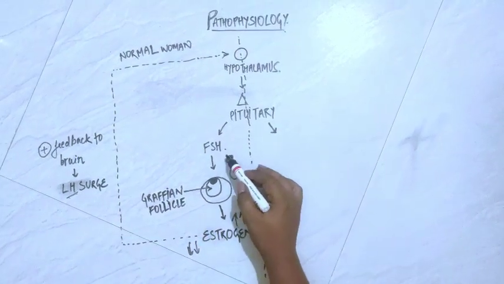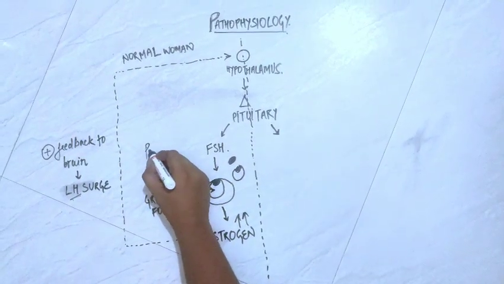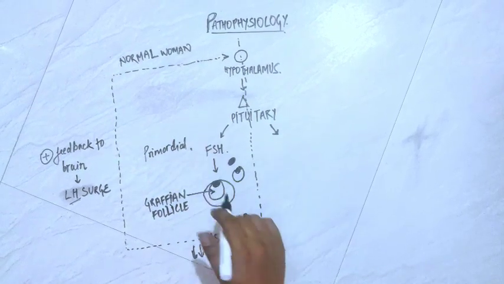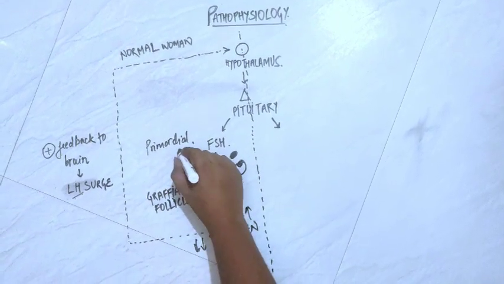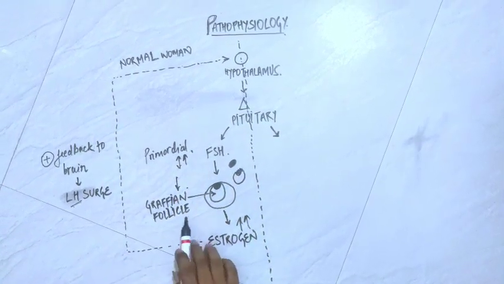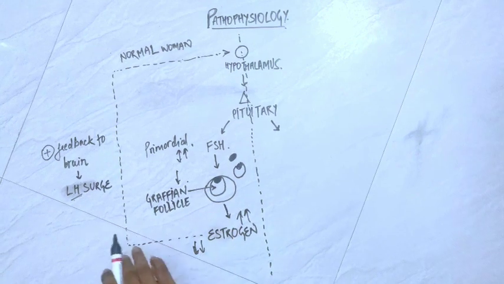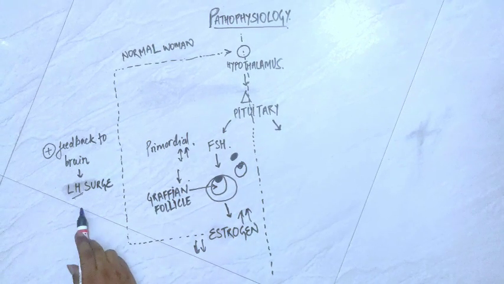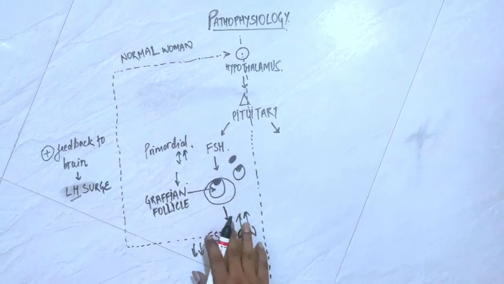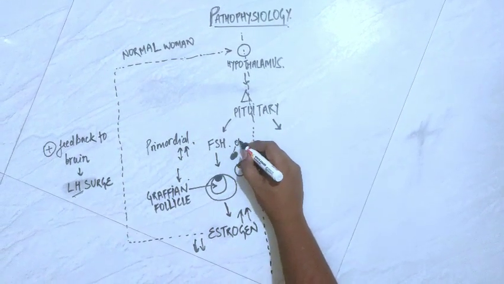Under the influence of the FSH, primordial follicle will be selected to undergo maturation and form Graafian follicle. This Graafian follicle, under the influence of LH, will ovulate, will rupture, and the process is known as ovulation, and will form oocyte.